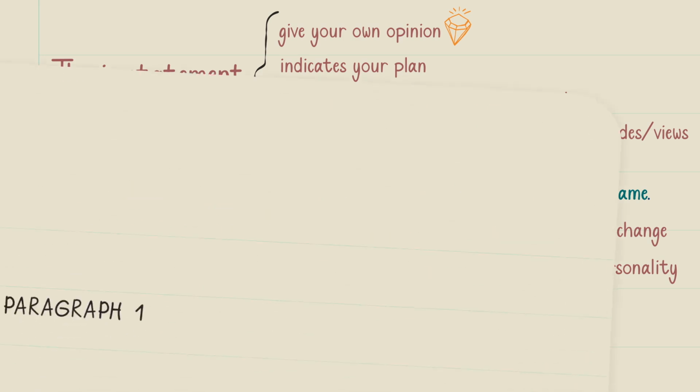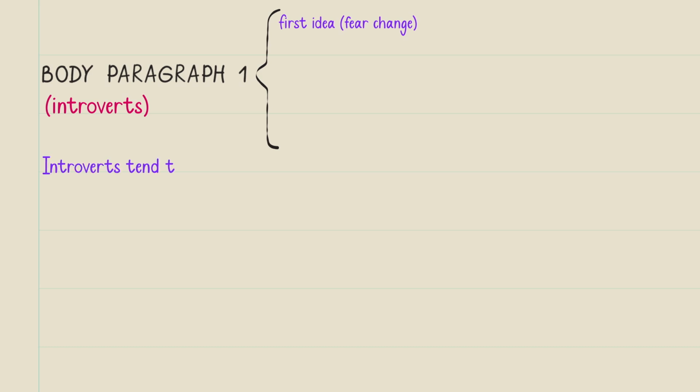Now let's turn to our second paragraph, which is our first body paragraph. We always start our body paragraph with a topic sentence, which shows the reader which opinion you will discuss in this paragraph. So here I'm going to talk about introverts. By writing about introverts in our topic sentence, the reader knows that, all right, of the two personality types that I mentioned in the introduction, one of them is introverts here. So I start my topic sentence with something like this: introverts tend to seek stability and fear change. That is a very, very good topic sentence.